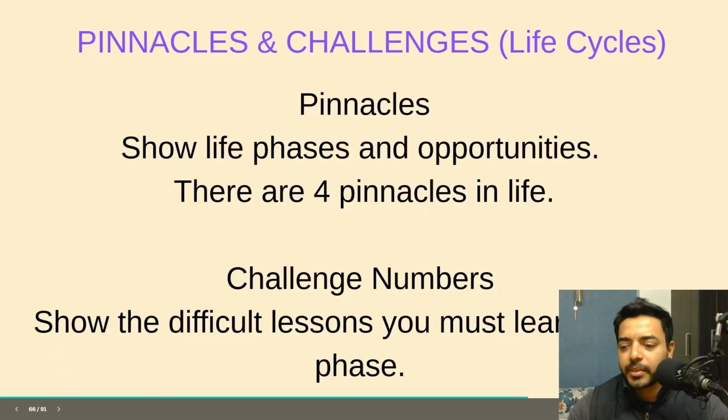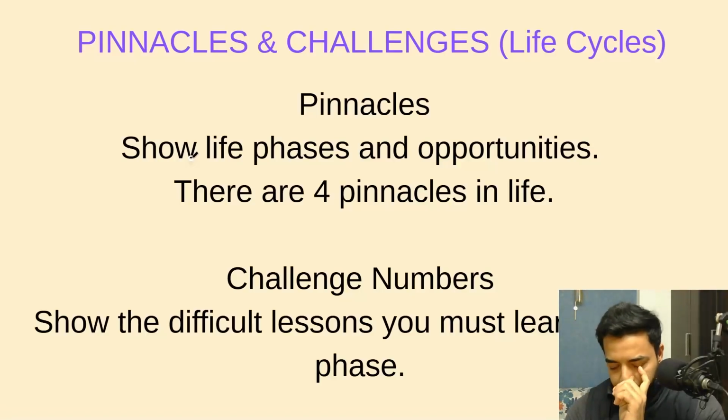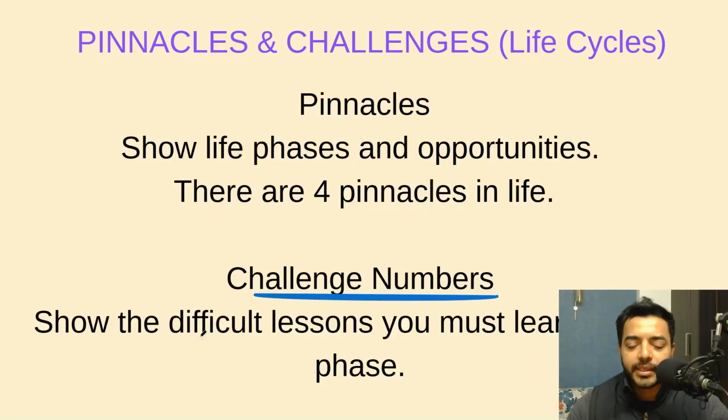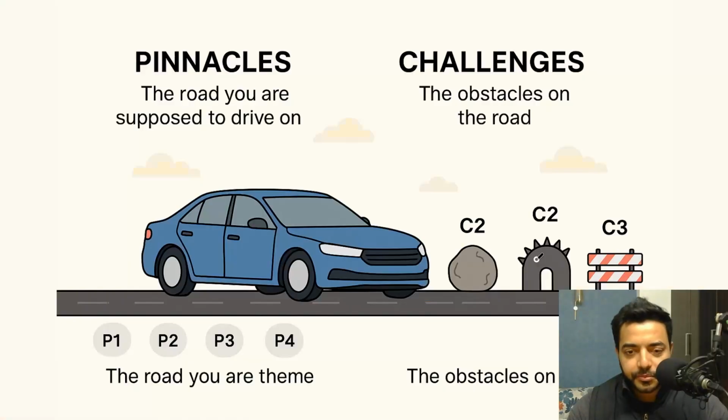Everybody has their good times and bad times. So pinnacles are nothing but the heights of life. Right? Pinnacles show where life offers an opportunity. There are 4 pinnacles. Let's say P1, P2, P3 and P4. And challenge numbers are nothing but the difficult lessons you must learn in each phase. We will call them C1, C2, C3 and C4.